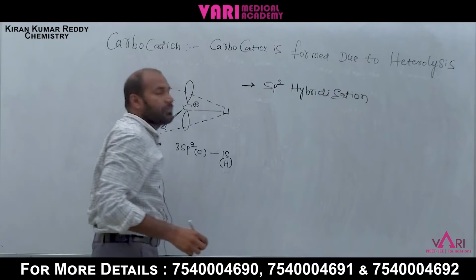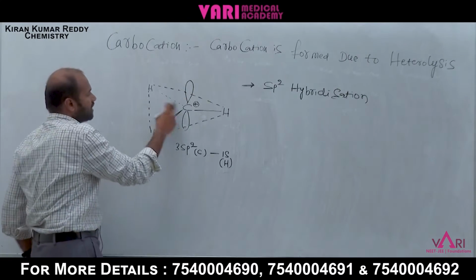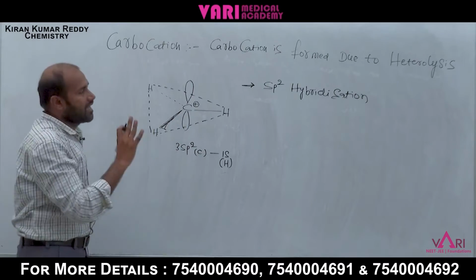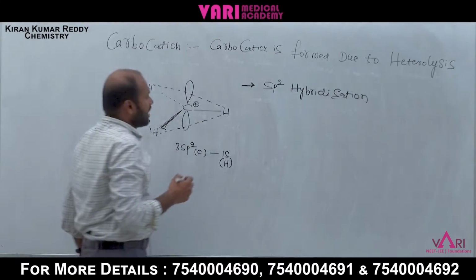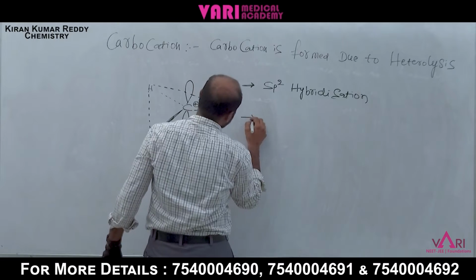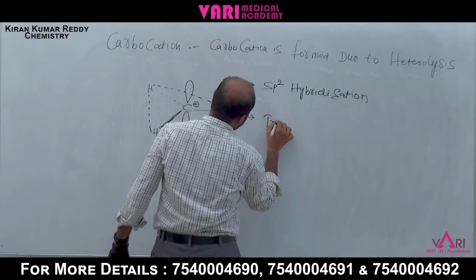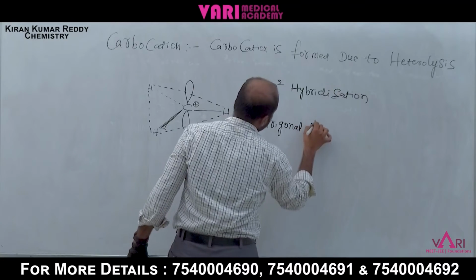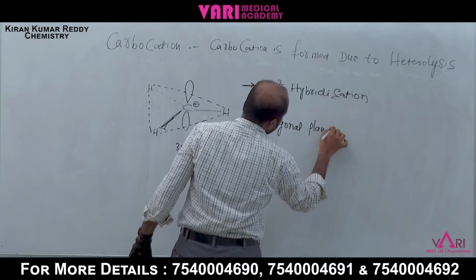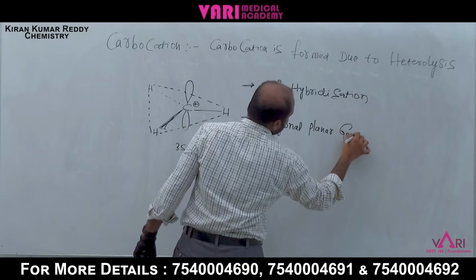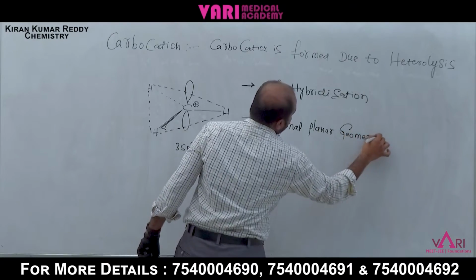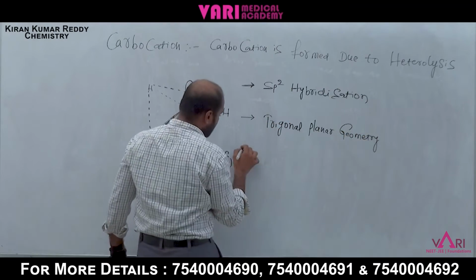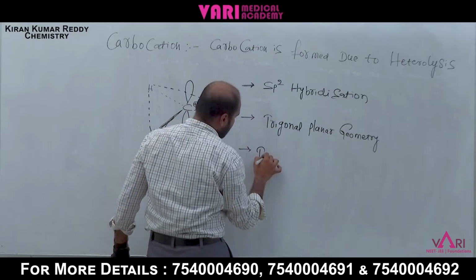How many bond pairs are present? 1, 2, 3: three bond pairs, so sp2 hybridization. What is the geometry? Trigonal planar geometry. Here the carbocation has an incomplete octet.